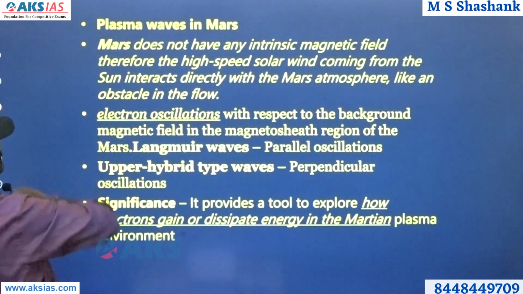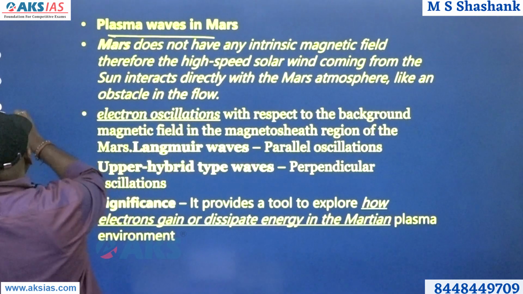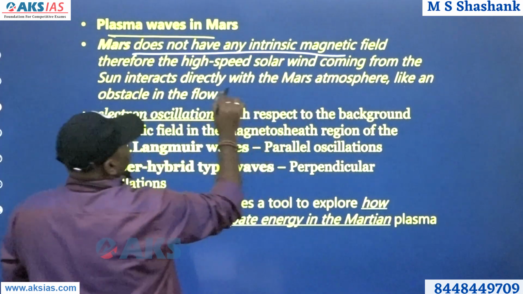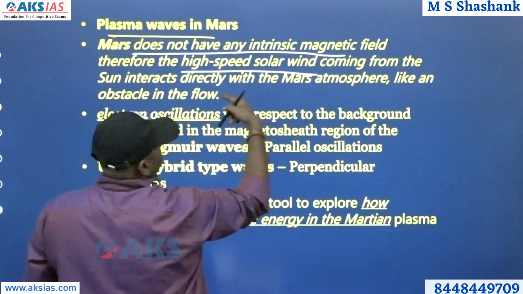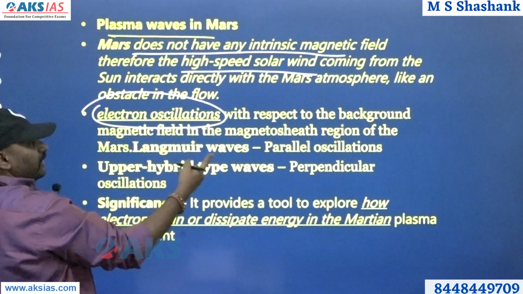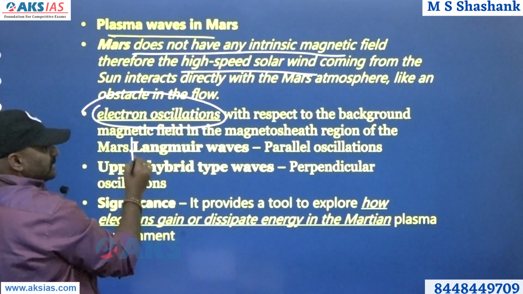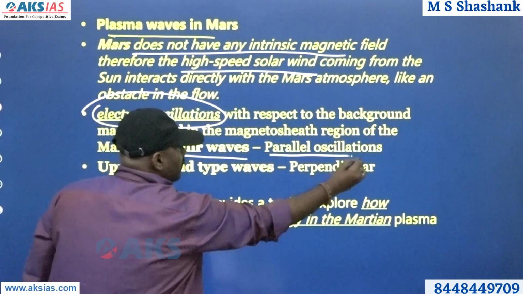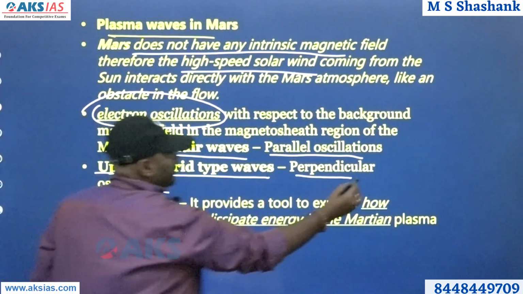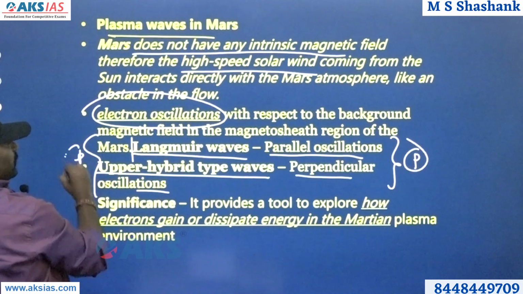Now, what are the other kind of waves? Please remember, plasma waves in Mars. Mars does not have an intrinsic magnetic field. High speed solar wind coming from the sun is very important. Now please remember electronic oscillations with respect to the background magnetic field in the region of Mars. Now please remember these waves. Langmuir waves, they are called parallel oscillations, and upper hybrid type waves, they are perpendicular oscillations. So these two are very important for your prelims.